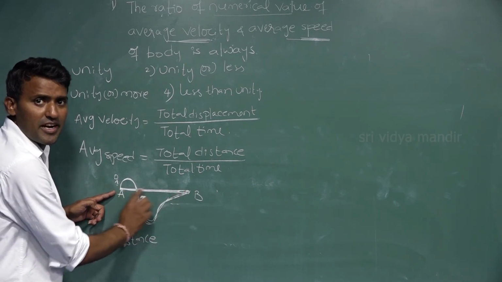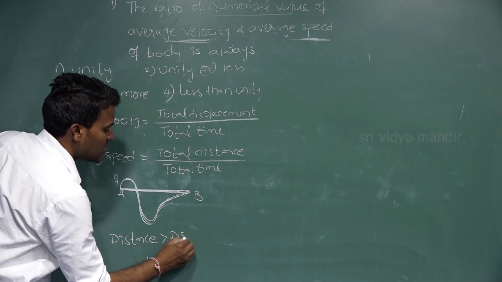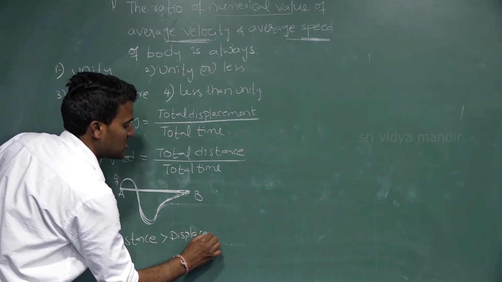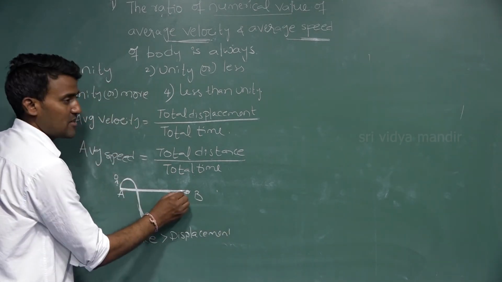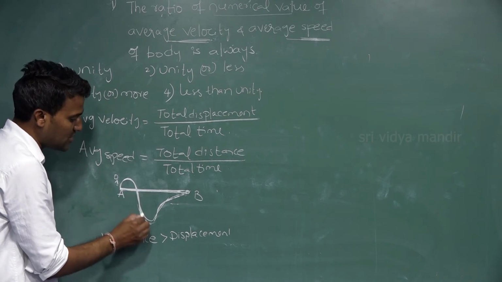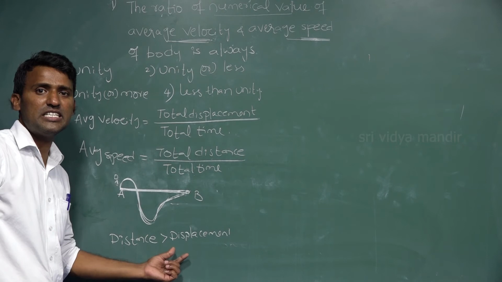This path length is greater than this one, so distance is greater than displacement.